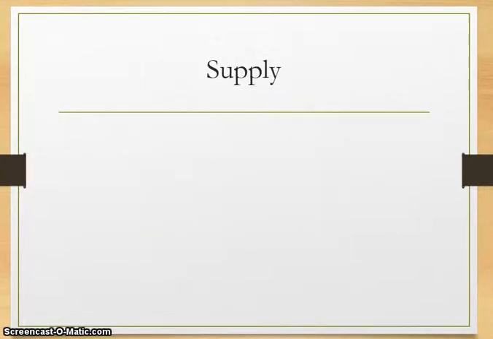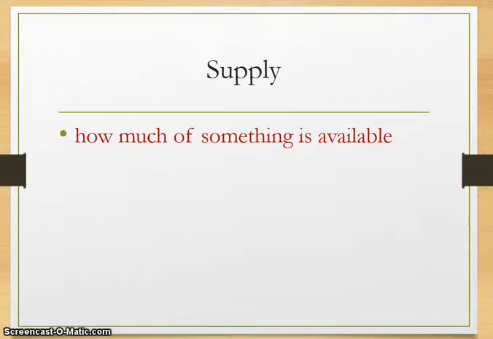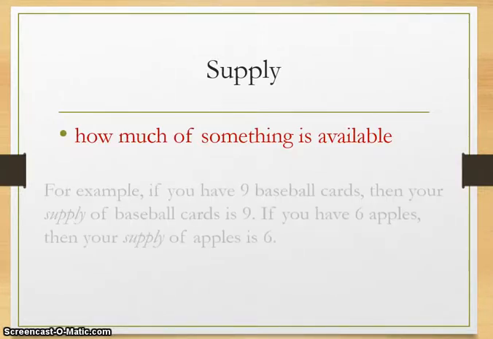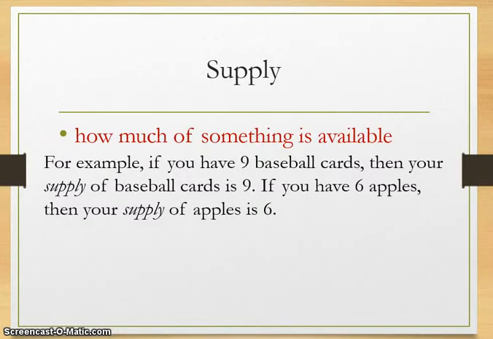Supply. Supply is how much of something that is available. For example, if you have 9 baseball cards, then your supply of baseball cards is 9. If you have 6 apples, then your supply of apples is 6.